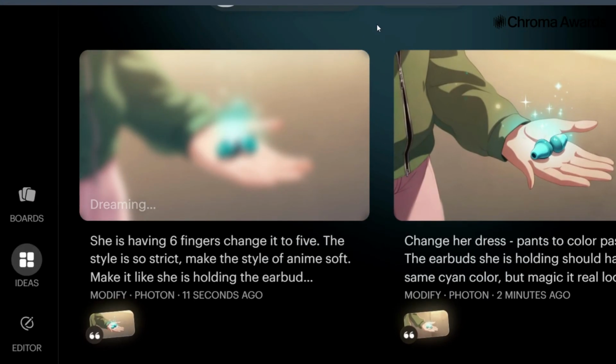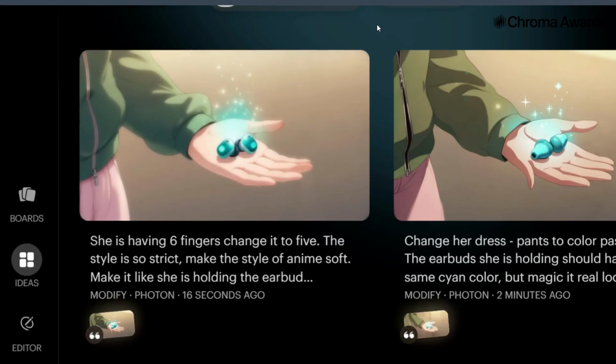This image turned out really well, and I was genuinely satisfied with it. I only changed the earbud design later.